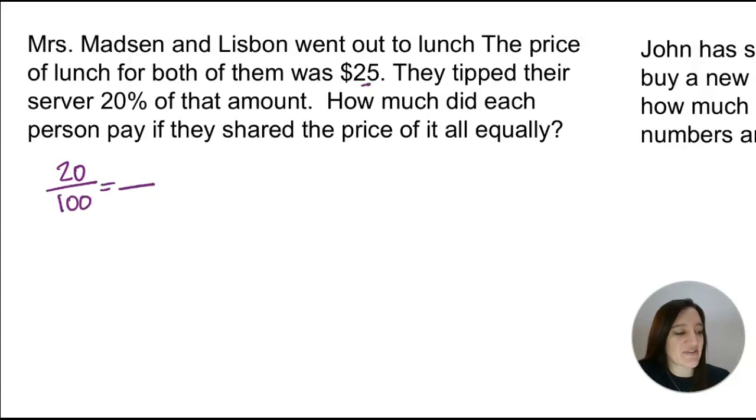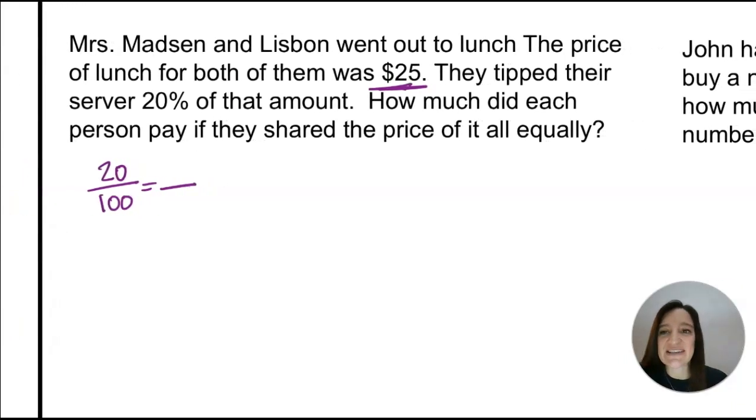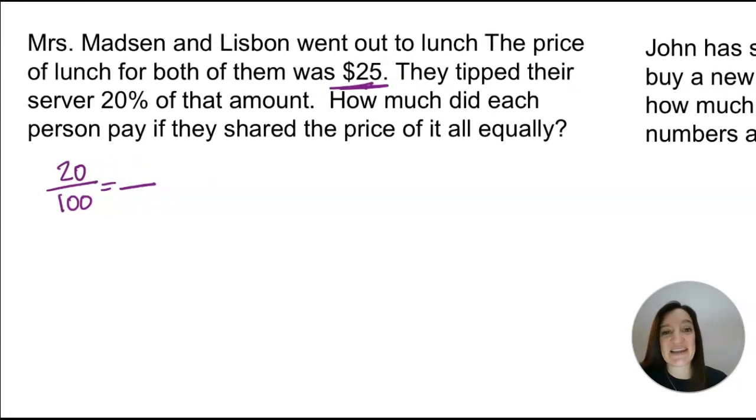Now I have to decide with this $25. This one's a little bit tricky because a lot of people are like, well, that's just part because it doesn't include the whole amount because I'm going to add a tip. Actually, though, this is our whole lunch. It was my lunch and Lisbon's lunch, so we're going to put that whole amount on bottom. Then what we're going to do is we're going to find the part that's going to be the tip, and then we'll add that part and get a new total including the tip, right?